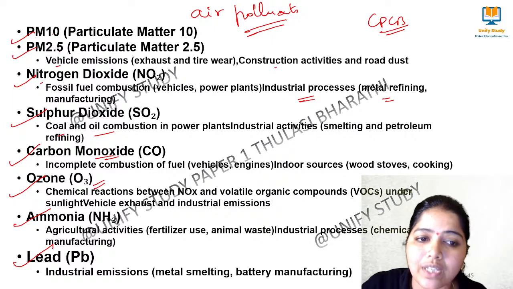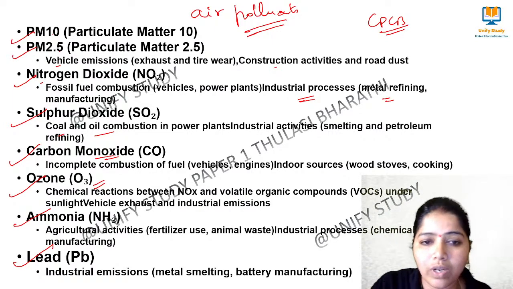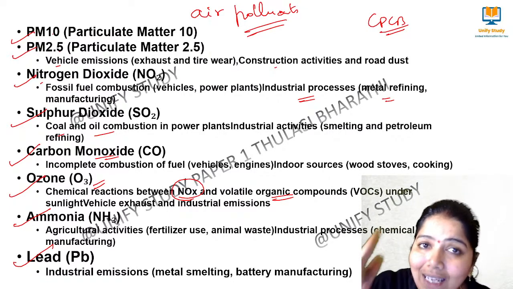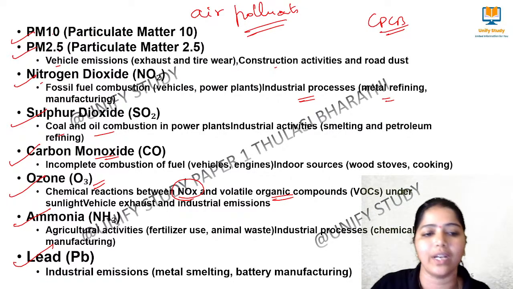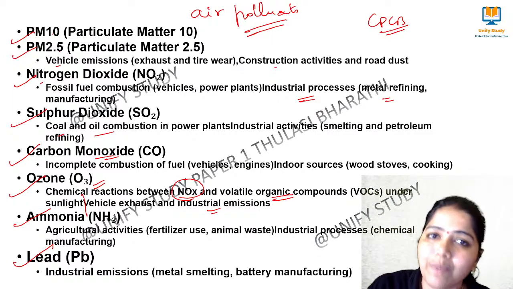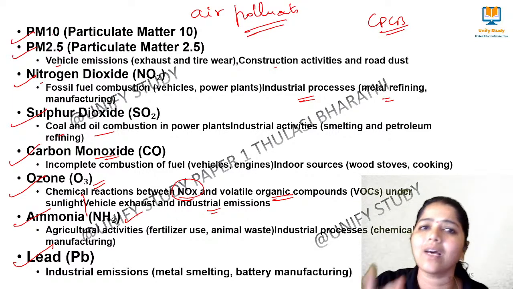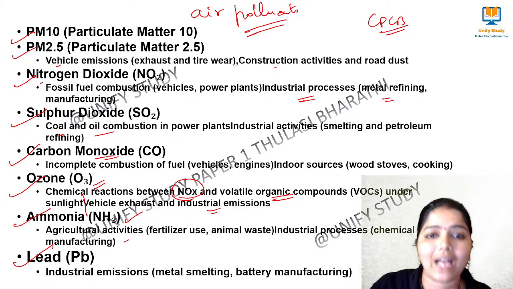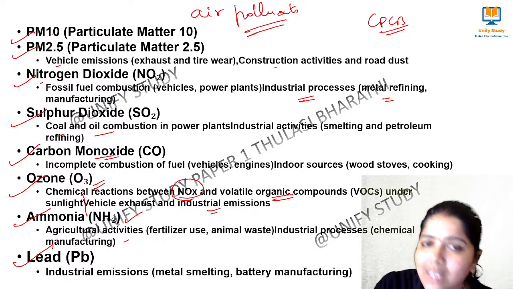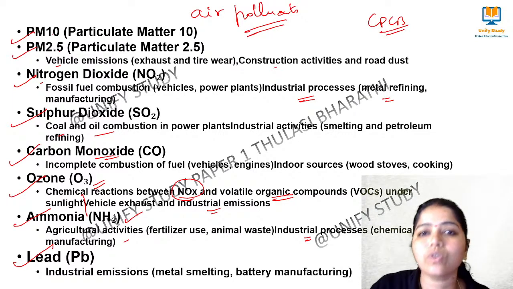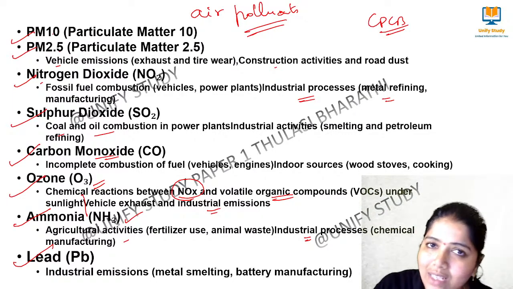And very important is ozone. See, ozone is formed by a chemical reaction between NOx and volatile organic compounds under sunlight. And then we have vehicle exhaust and industrial emissions, from which ozone is generated. And from where is ammonia? Very poisonous. Ammonia and lead are very poisonous. From agricultural activities, where they use fertilizer, where they use animal waste, right? From there this ammonia is generated. And then from industrial uses for chemical things, ammonia is generated.